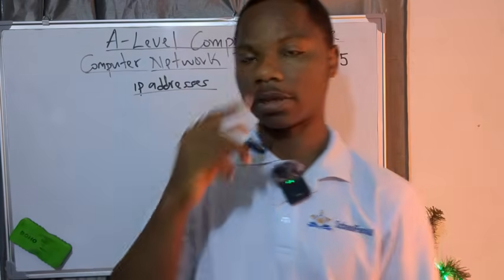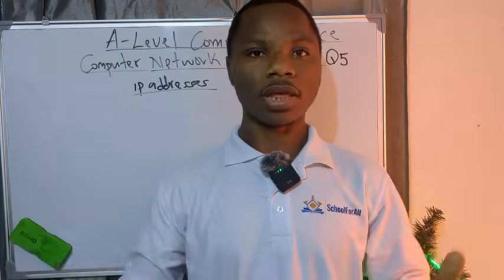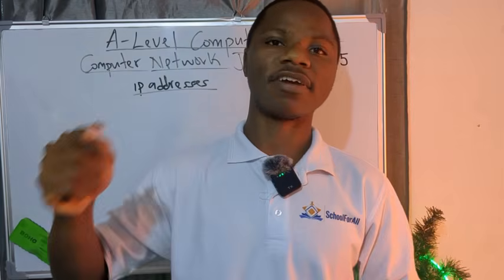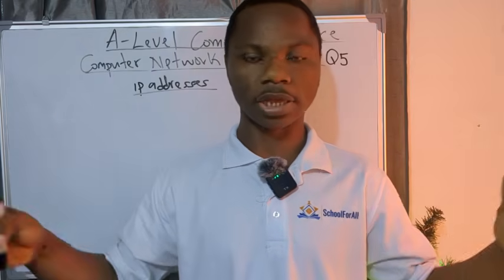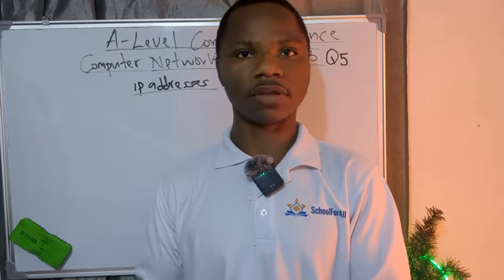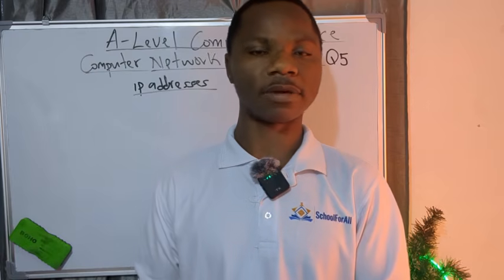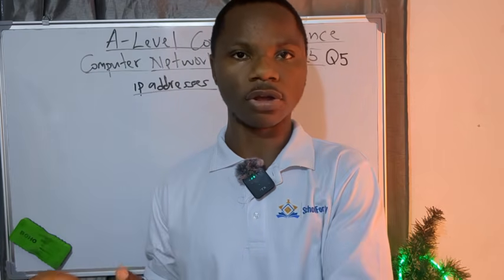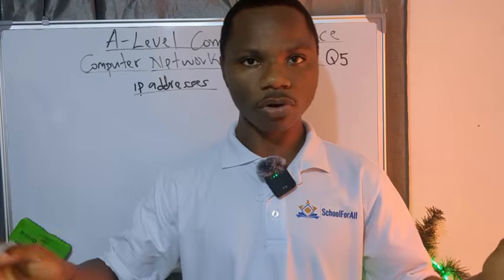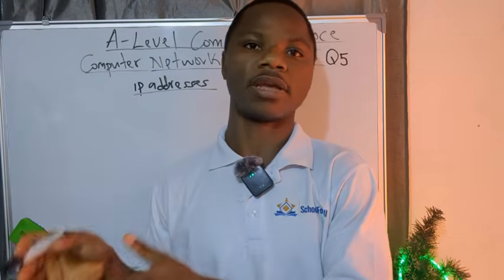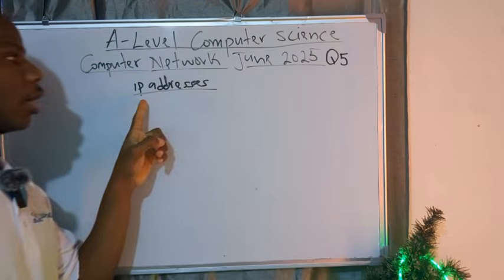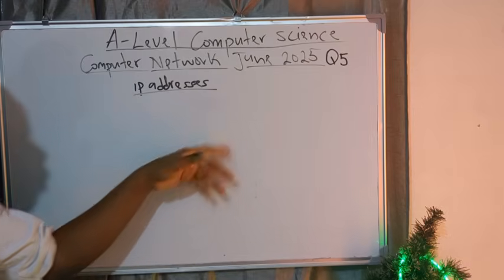You need to note that in a network, each device is identified by a number. It's like in our country, Cameroon. Normally, each person having a phone must have a SIM card, and each SIM card has a unique number. So it's the same thing. When we are in a network, each device must be identified by a number. That number is what we call an IP address. So what's an IP address?